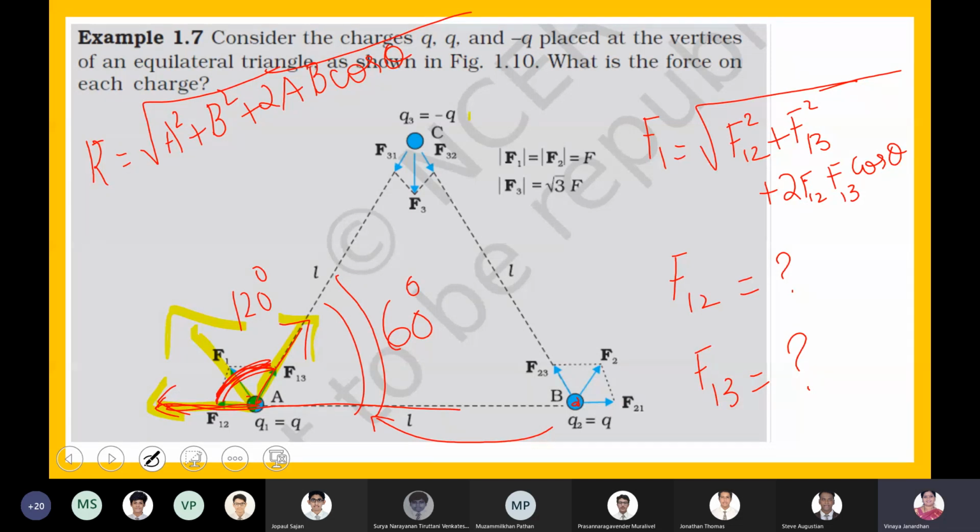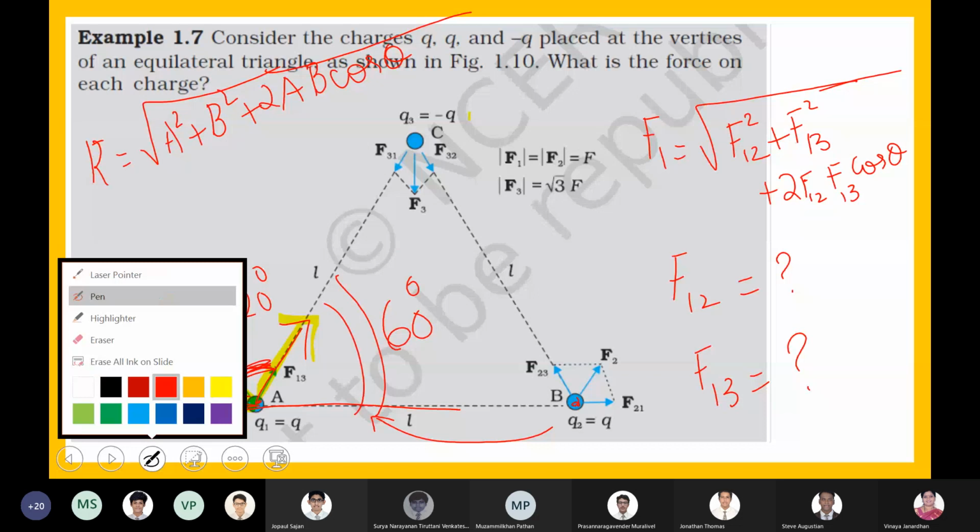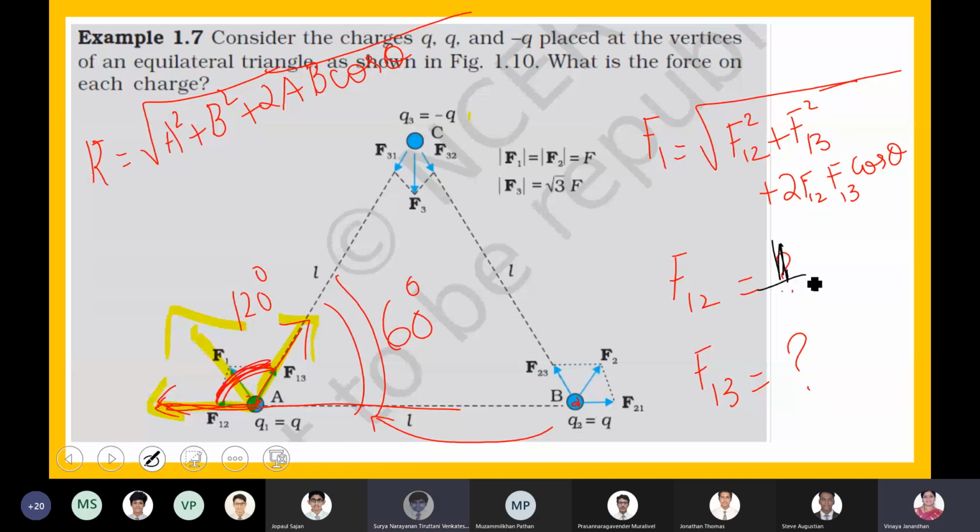F12 is the force between the charges placed at A and B. So what is that? 1 by 4 pi epsilon naught into. What are the two charges? What are the two charges, Shamshul? What should be F12? 1 by 4 pi epsilon naught. What are the two charges involved in the force F12?